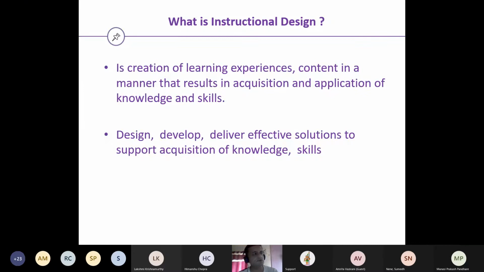The major contributor took some help from someone called John Flanagan. This was the time when a formal structure of instructional designing was established.